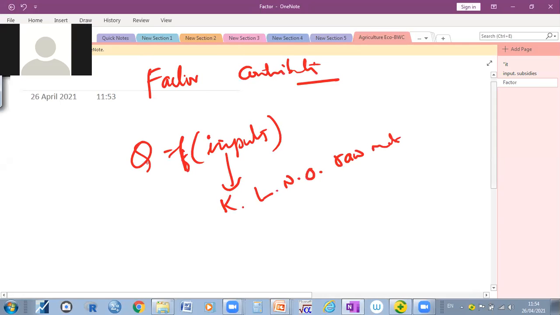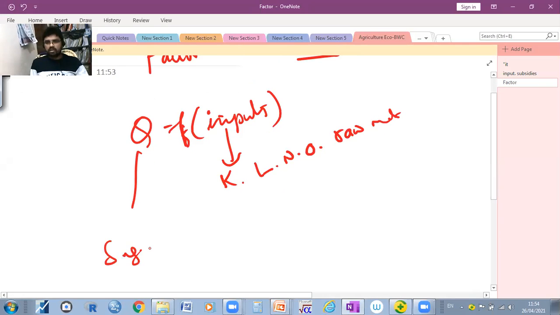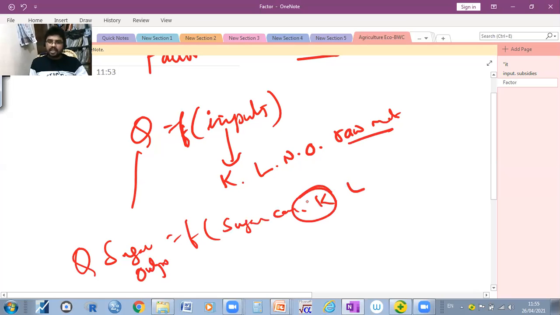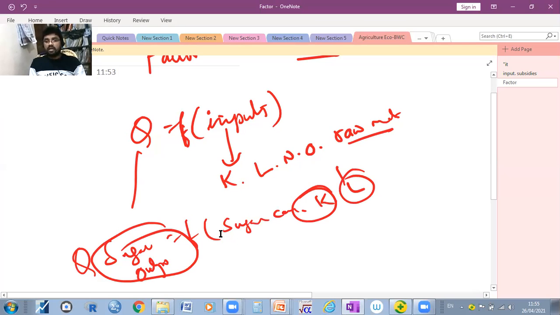For example, if you take output with respect to sugar, the sugar output is a function of inputs. How does the sugar output come about? Through raw material. What is the raw material? Sugarcane, and capital and labor. Here the capital can come from the agriculture sector, and the labor can come from the agriculture sector. Therefore, the agriculture sector can provide these inputs.